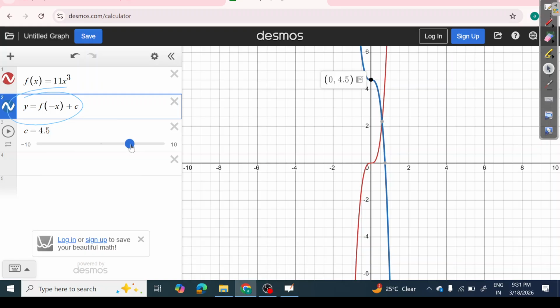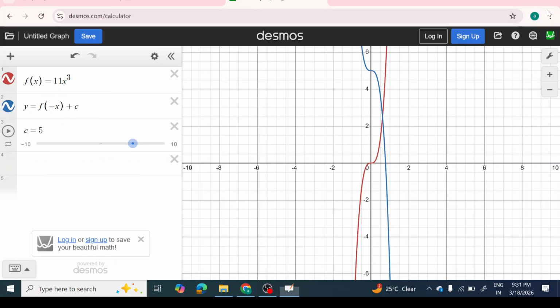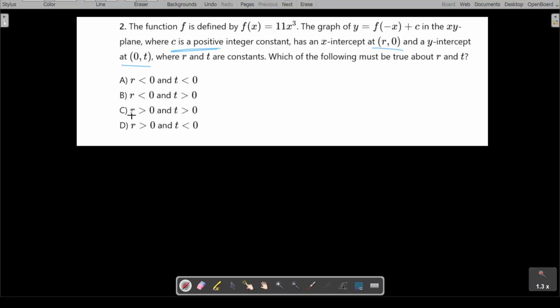Now, if you make some changes in the value of c, if you make it negative, your r and t are getting less than 0. Both are negative. But in the question, they have given me the condition that c is greater than 0. It's positive. So here, both are positive. That means both are greater than 0. r is also greater than 0. t is also greater than 0. So my option C would be the right answer.